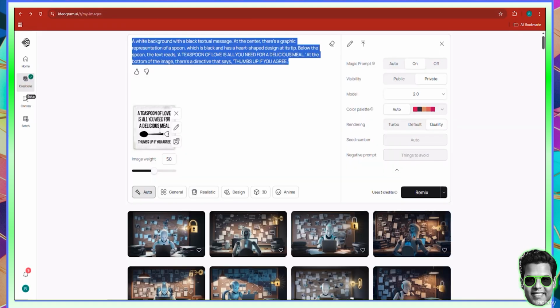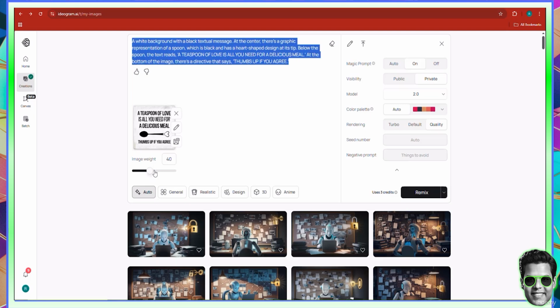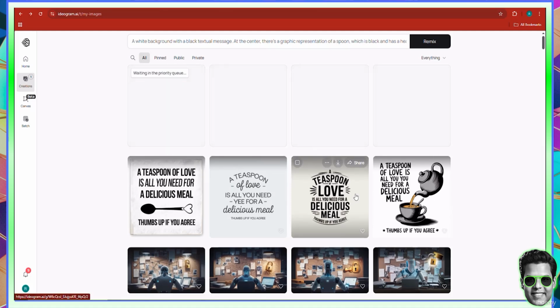And here you can see that this is the old image. If you want to make a remix of it, you can actually just play with the image weight. Now, the lower the image weight, the lower it will come across as similar to the original design. The higher the image weight, if you go for 80, 90, then it will be very close to the original design, which would be no point of you doing the remix at such an image weight because you'll just be creating a replica of the original image. But when you go at a lower image weight and then you click the remix, what happens then is it uses this image as a reference, but it tries to create 4 different images that are inspired by the first image, but they don't look exactly similar. They look particularly different, you know.